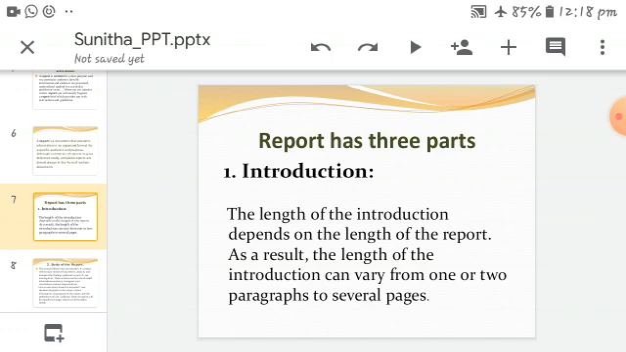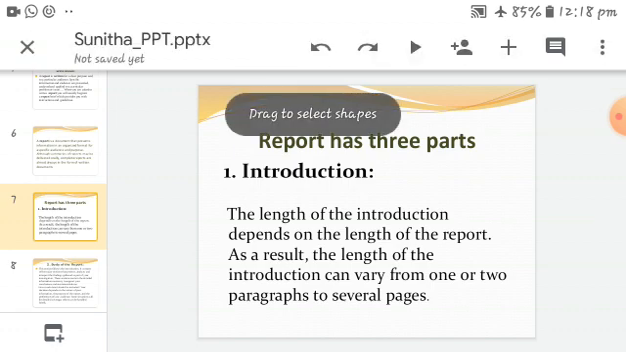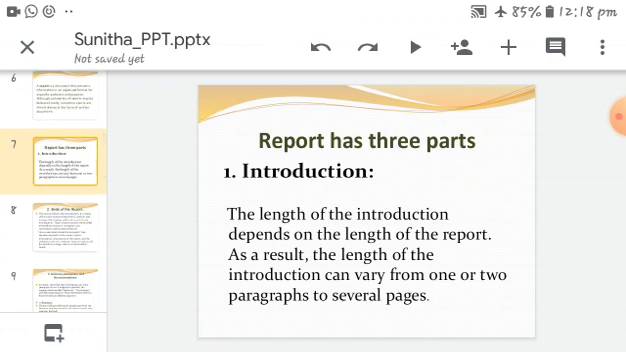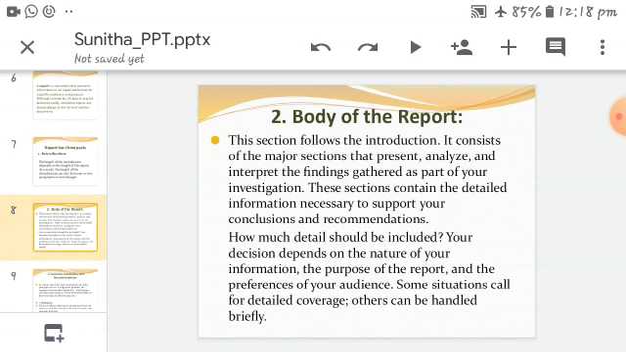As a result, the length of the introduction can vary from one or two paragraphs to several pages, and that depends on the matter of the report, the length of the report. Okay. And the next, the body of the report. Here, in this slide I am explaining about the body of the report. This section follows the introduction.